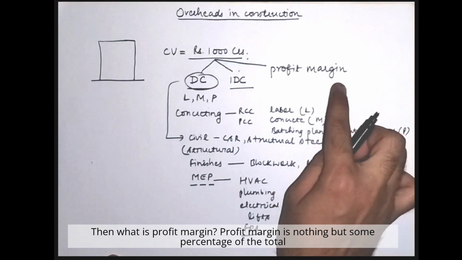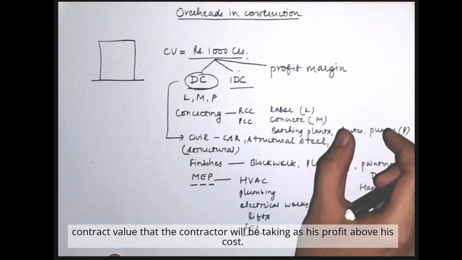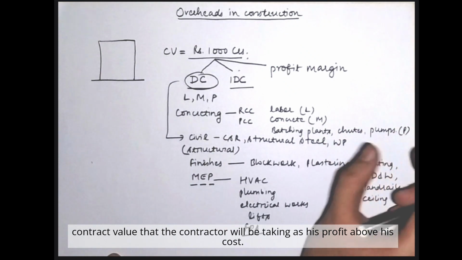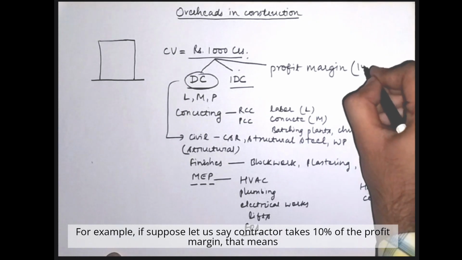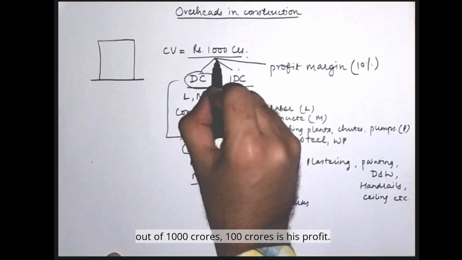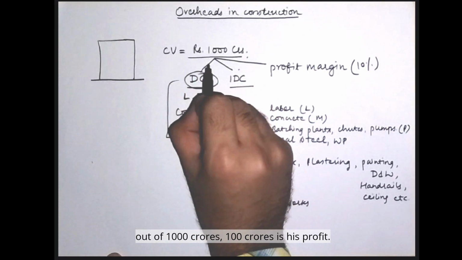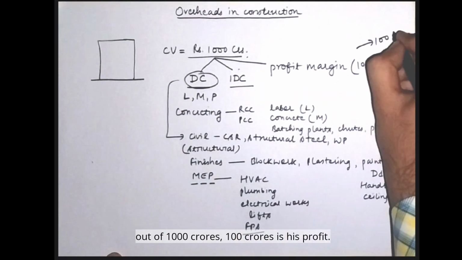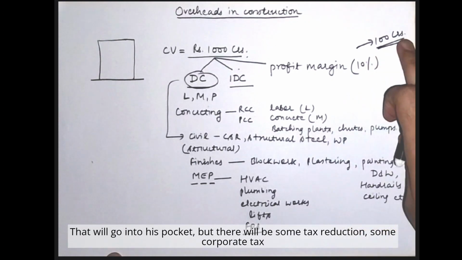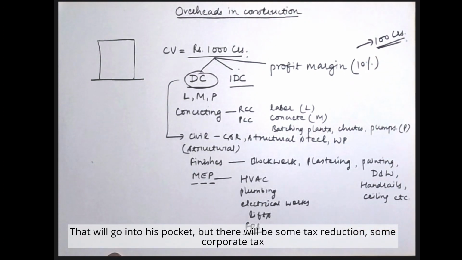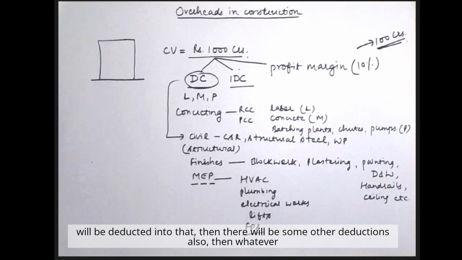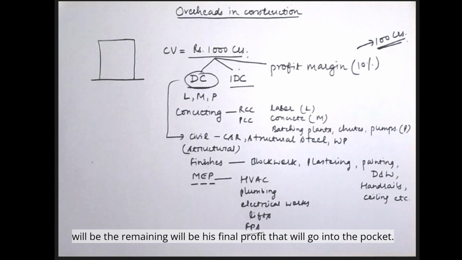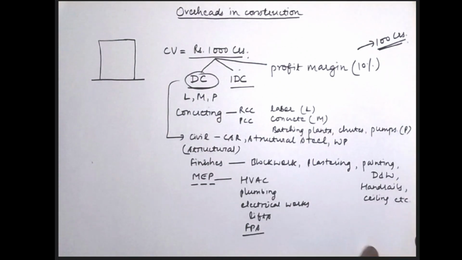Then what is profit margin? Profit margin is nothing but some percentage of the total contract value that the contractor will be taking as his profit above his cost. For example, let's say the contractor takes 10% profit margin, that means out of 1000 crores, 100 crores is his profit that will go into his pocket. But there will be some tax reductions, some corporate tax will be deducted, then there will be some other deductions also, and whatever remains will be his final profit. Okay, so I hope this part is clear to you all.